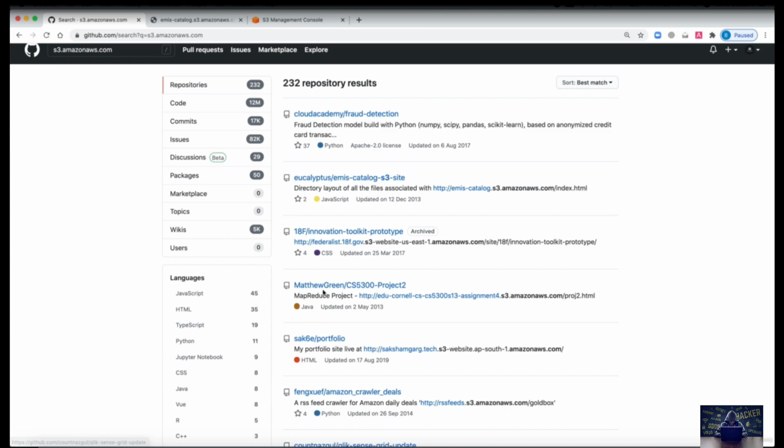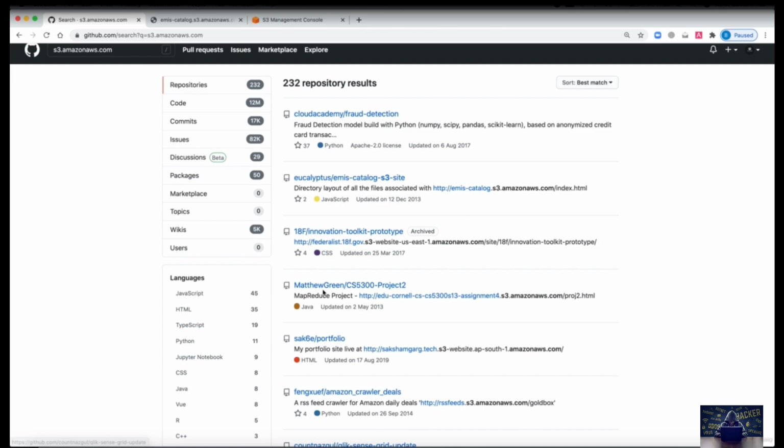So in this video, we are going to see a live exploitation of broken link hijacking. I am on github.com and I have searched for a query which is s3.amazonaws.com. This specific query returns 232 repository results, as you can see over here. These are all the repositories which contain the keyword s3.amazonaws.